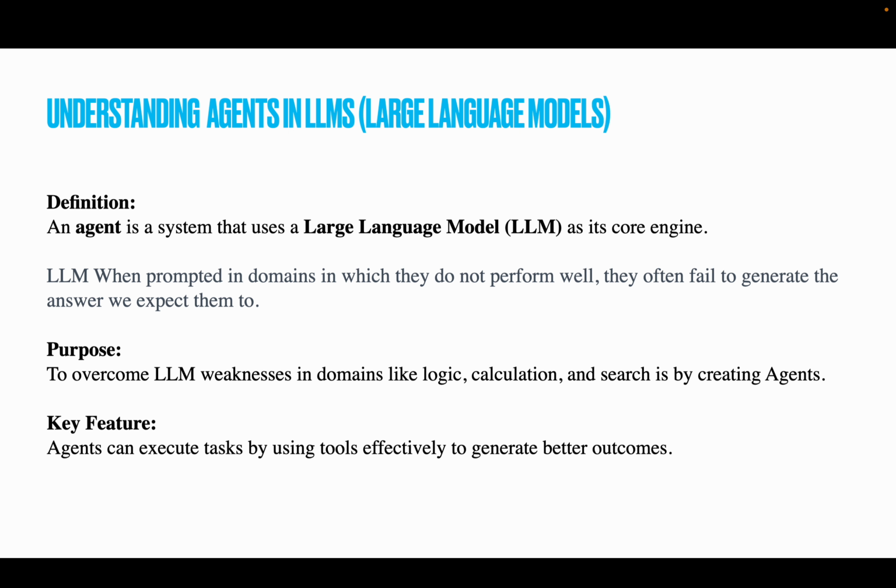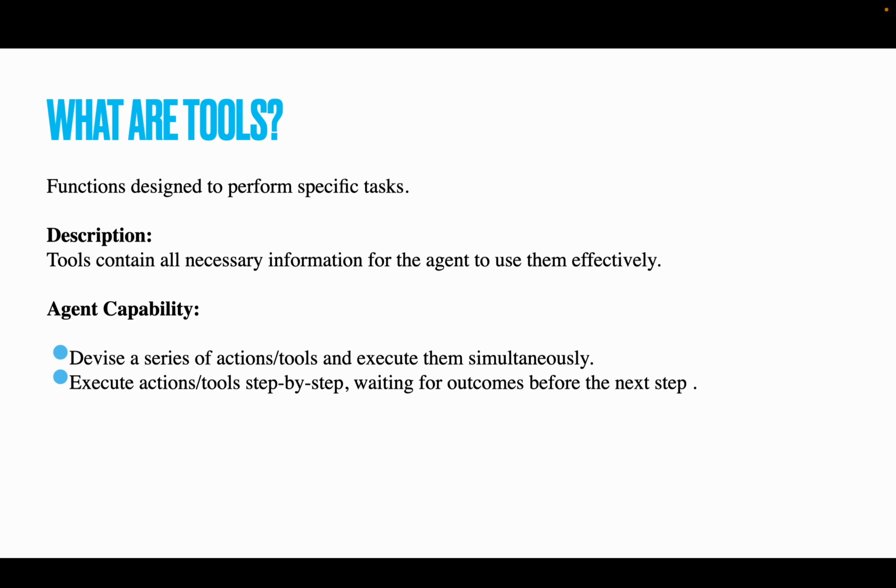The key feature of agents is that they can execute tasks by using tools effectively to generate better outcomes. So an agent is basically using tools to provide a better output to compensate for the LLM output which is not correct. What are tools? Tools are basically functions designed to perform a specific task.